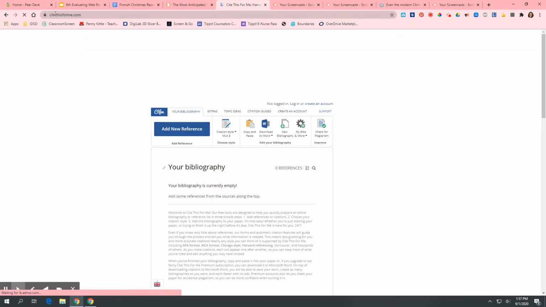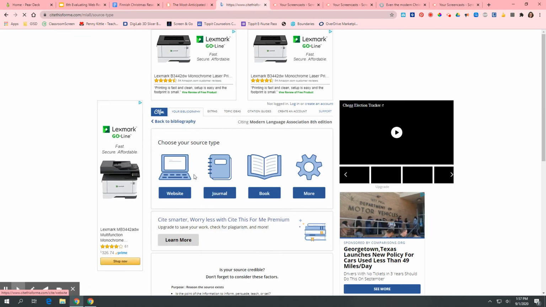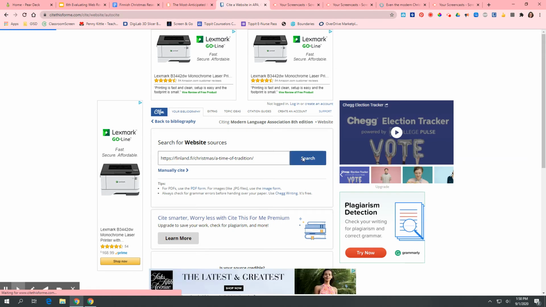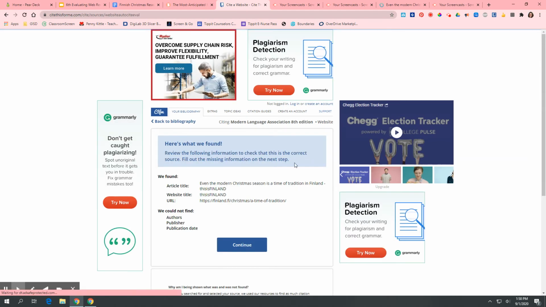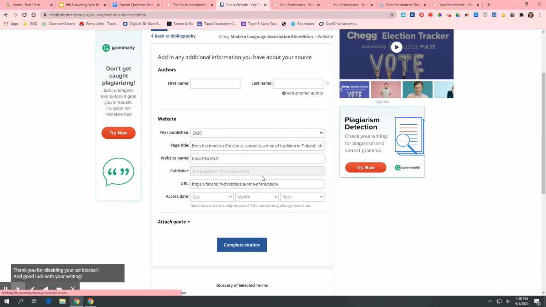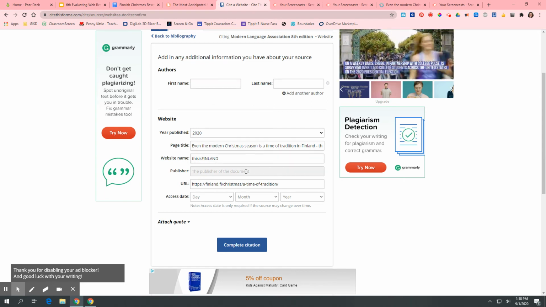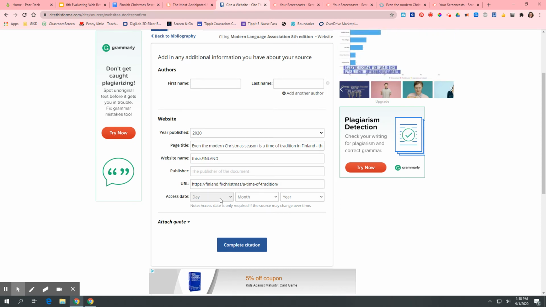Try that again. I'm going to go back to citethis4me.com, add new reference, website, paste, cite, just clicking the blue buttons. Okay, that time it worked. That was weird. So now it's brought me to this page, and it's going to tell me all the information it couldn't find. It can't find the author, and it can't find the publisher. The date, access date, that means the date that I looked at this website. So that's going to autofill as soon as I hit this complete citation.